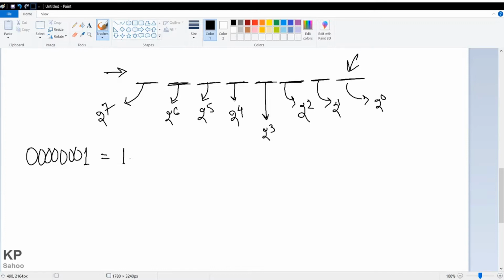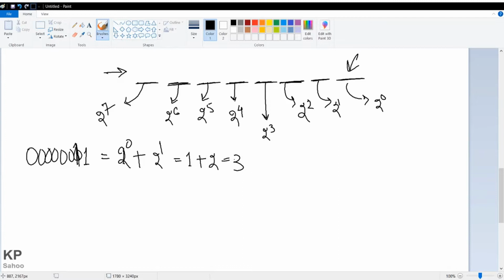Now suppose I put 1 here also. What will the value be? 2 to the power 0 plus 2 to the power 1. 2 to the power 0 is 1 and 2 to the power 1 is 2, so this value is 3.